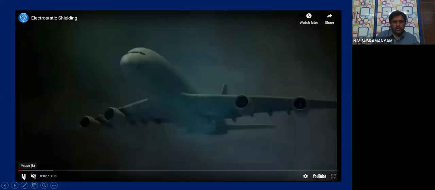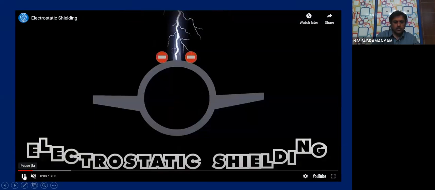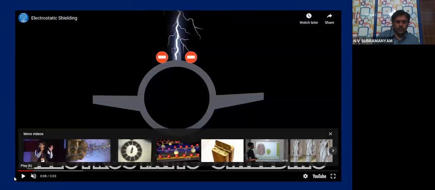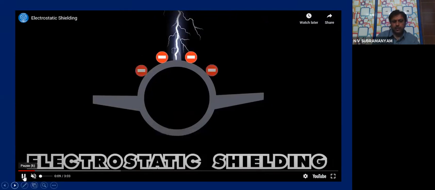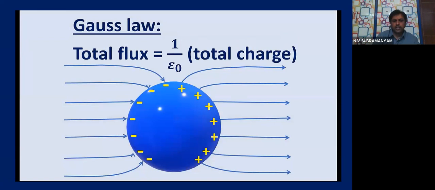What are you seeing, children? An aeroplane, which is flying in a thunderstorm situation. Yes or no? A severe thunderstorm situation. Can you tell me, are the passengers inside the plane safe or not safe? Yes, general common sense says they are safe. Let us try to understand. You know that due to the lightning, it is getting charged. But passengers are safe. Right? Let us try to understand why and how.